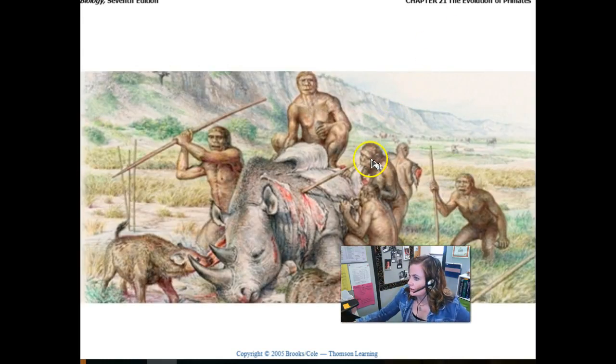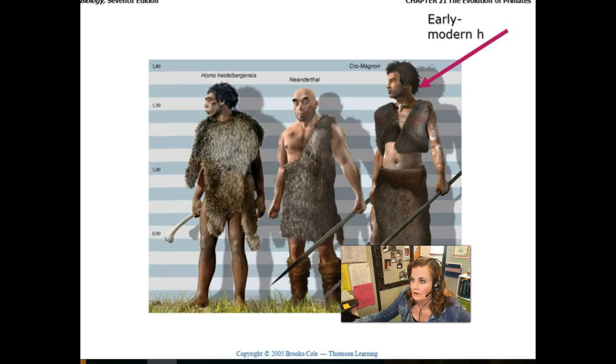And here's a kind of diagram, I guess an illustration, showing those Homo heidelbergensis, or the archaic Homo sapiens, as they attacked and killed a woolly rhino, which would have been an animal that lived during the last ice age. Okay.